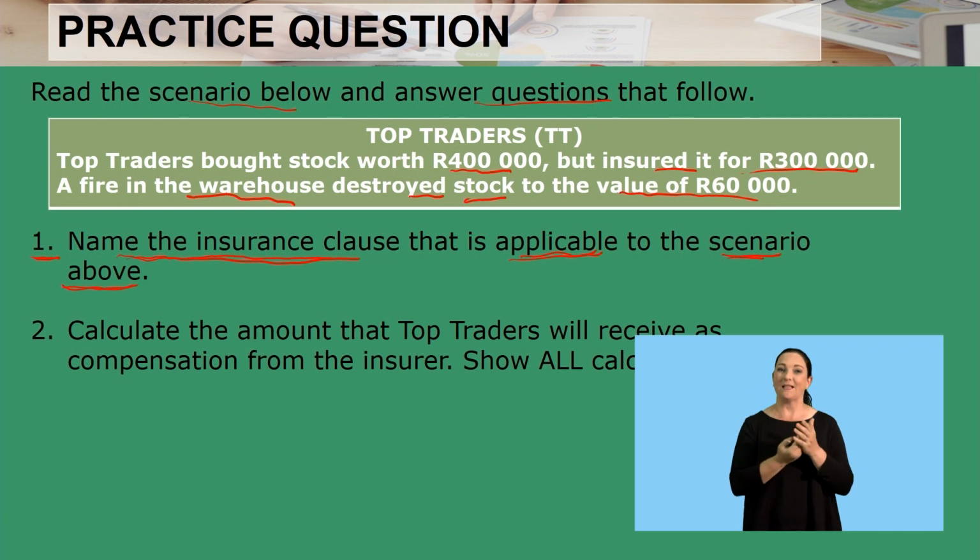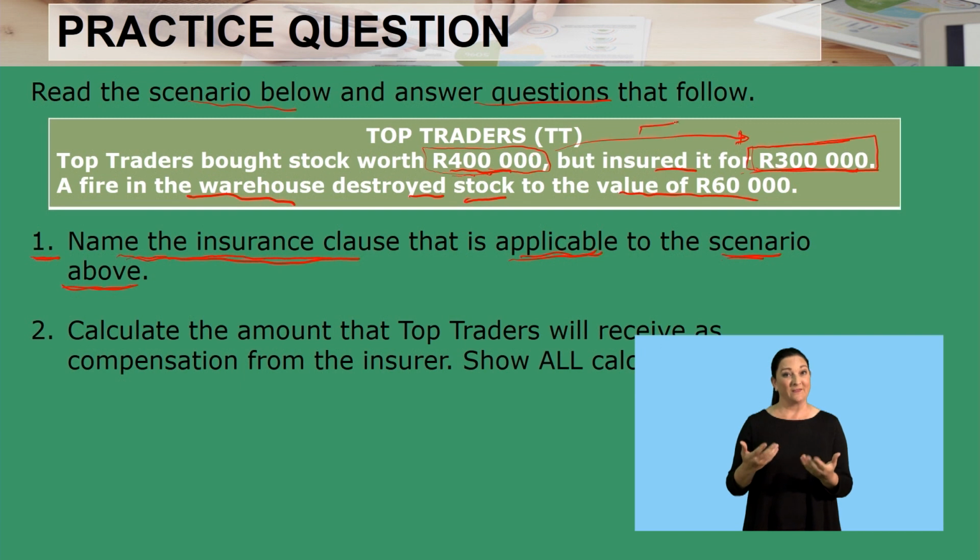As you can see, we have Top Traders who bought stock that is worth 400,000. This is the value of your stock. But what you see here is the insurance amount, this is how much the stock is insured for, which is 300,000. We see that the value of insurance is not equal to the value of stock.